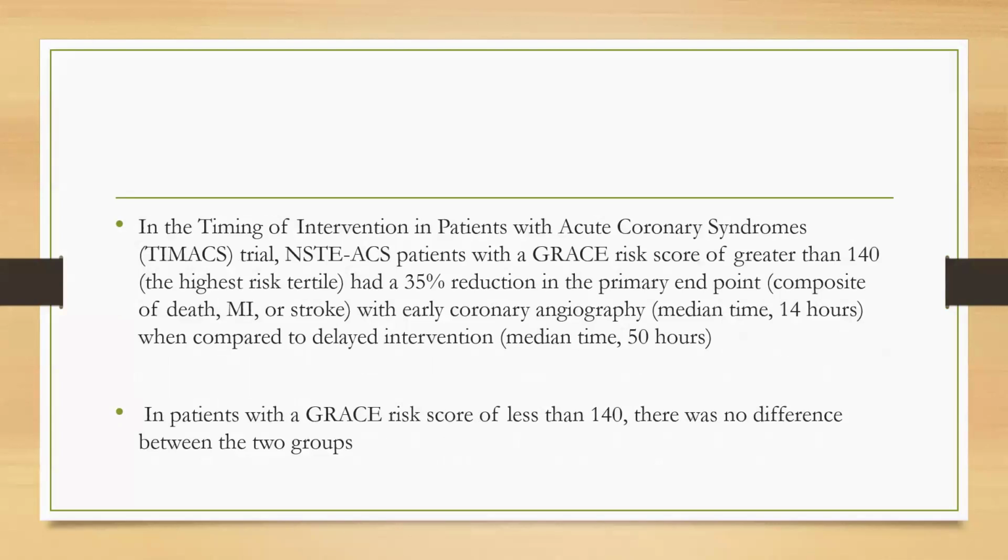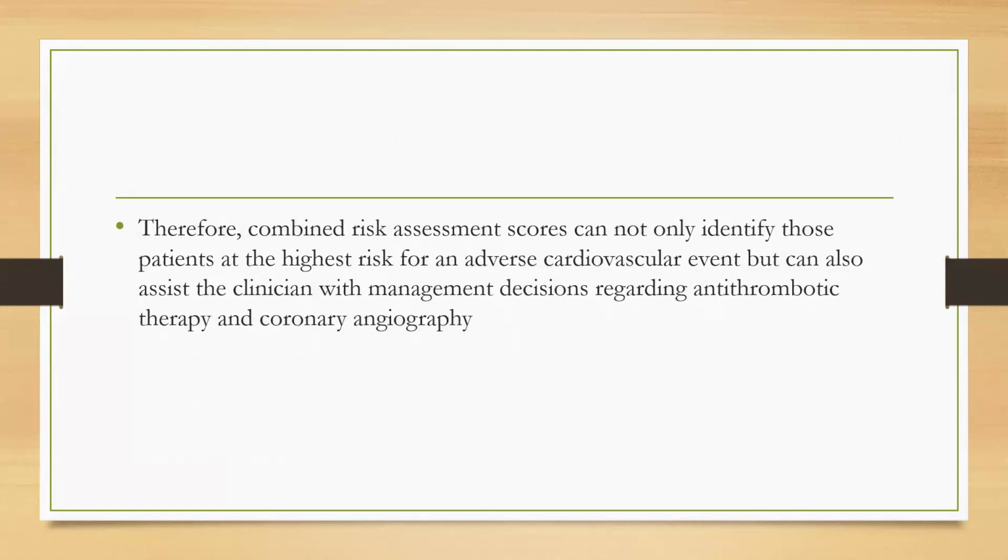In the timing of intervention in acute coronary syndromes trial, NSTEMI ACS patients with a GRACE score of greater than 140 had a 35% reduction in the primary endpoint with early coronary angiography when compared to delayed intervention. In patients with a GRACE score of less than 140, there was no difference between the groups. Therefore, combined risk assessment scores can not only identify those patients at high risk for adverse cardiovascular events, but also assist the clinician with management decisions regarding antithrombotic therapy and coronary angiography.